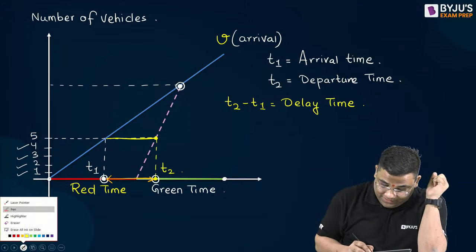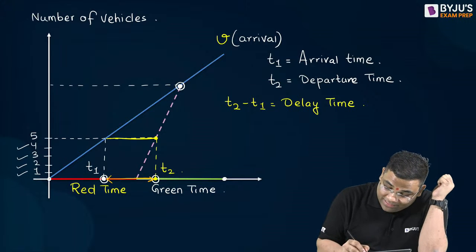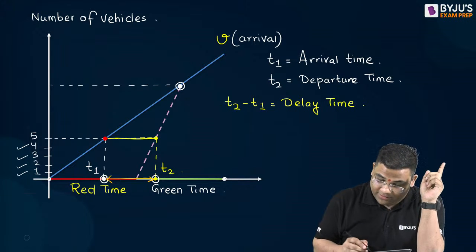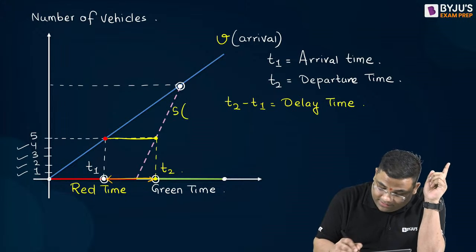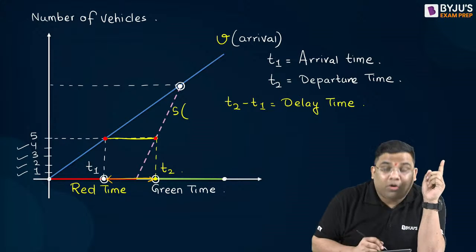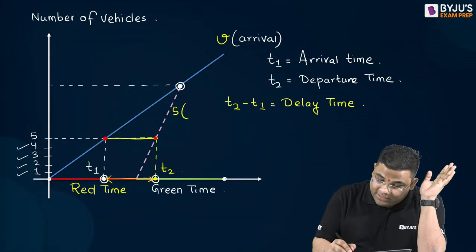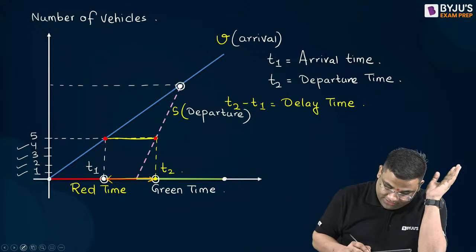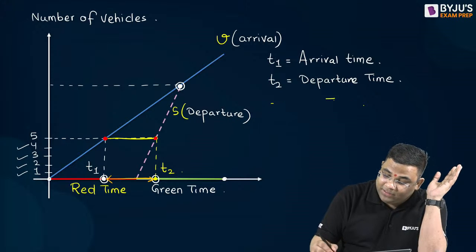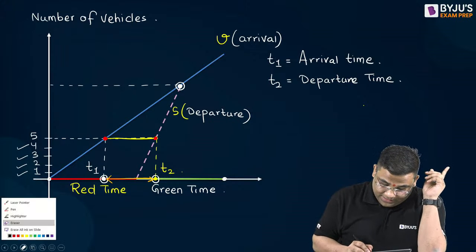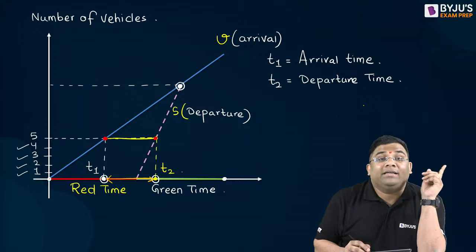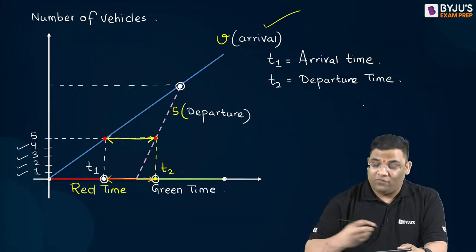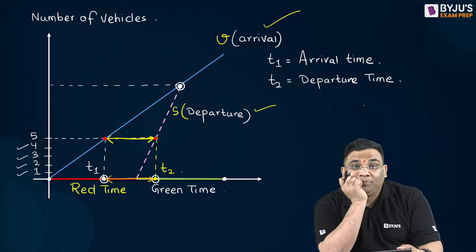Now if you see carefully, this is the point on the arrival curve or arrival plot, and this is the point on the departure curve. So can I say that if you are finding the delay, it is nothing but the difference between the arrival curve and the departure curve? Can I say like that? Yes.